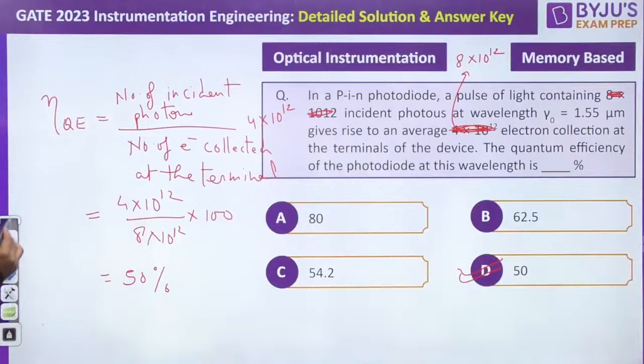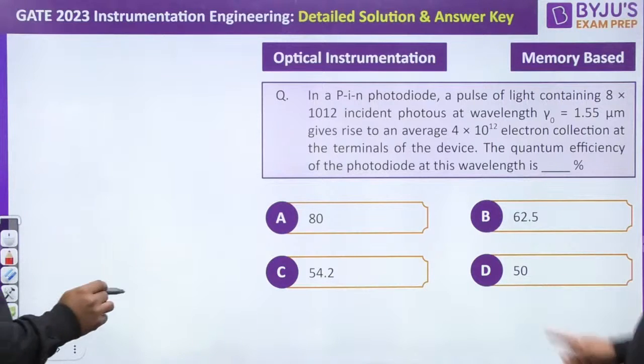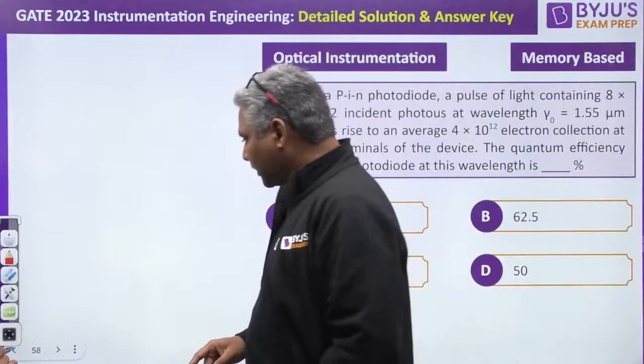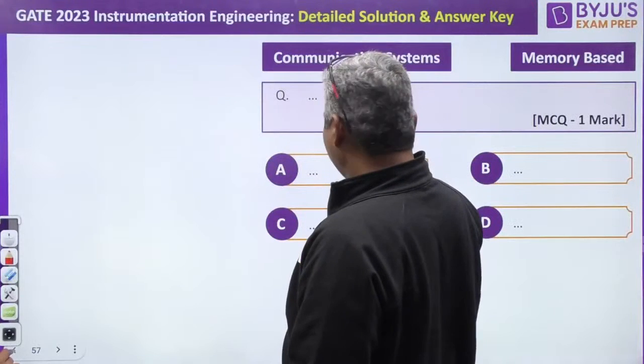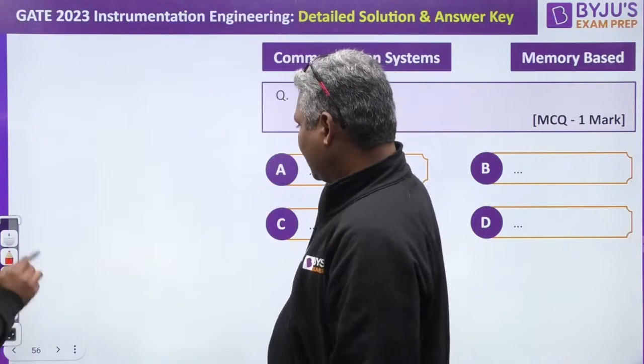And let us go to the next question. Very fast I will be going, sir. Can we go to the previous question? Okay. Can we go to the previous question that I discussed? Yeah, one small calculation mistake we have done. Okay, sir. There it is. Let me just exit.